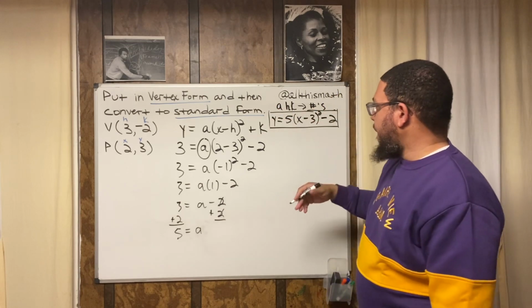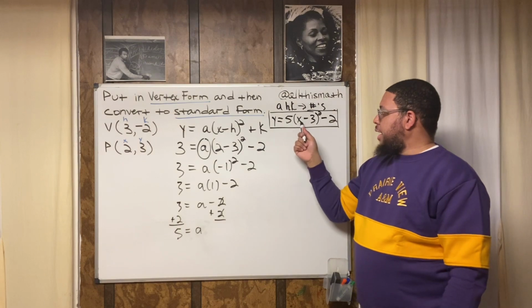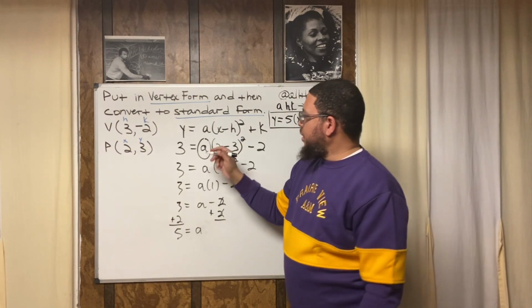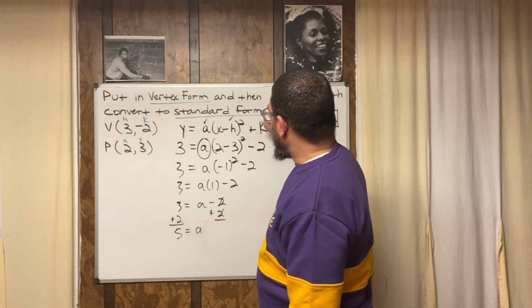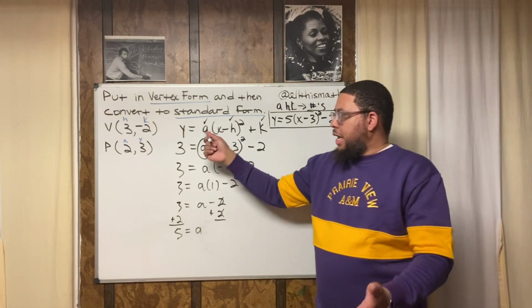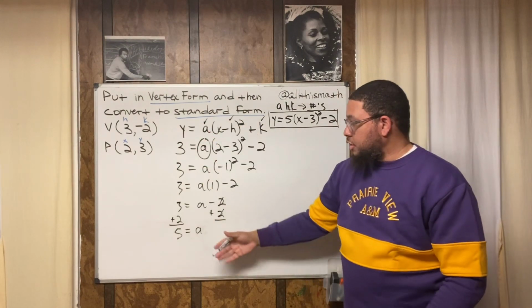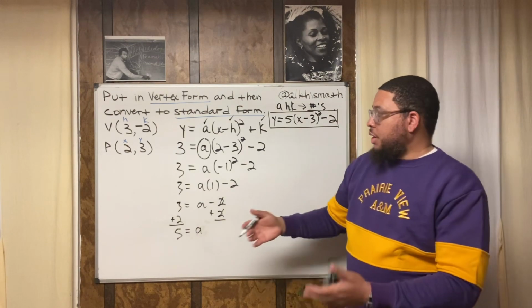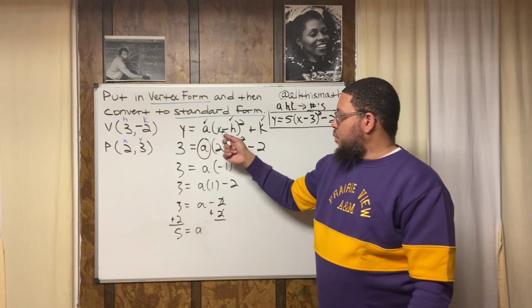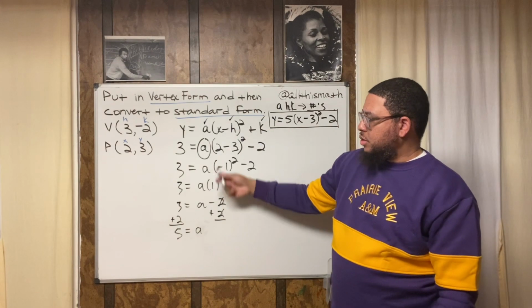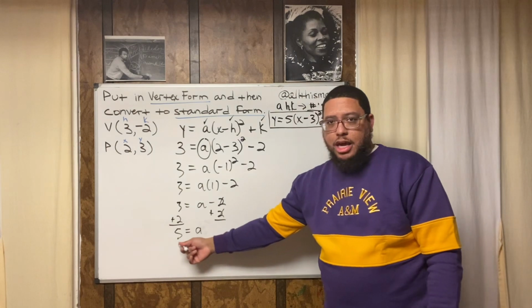And notice what I did. Let me recap. I keep the Y and I keep the X. I'm just basically rewriting this by replacing A, H, and K. But I couldn't do it up front because I didn't know what A was. So we had to do this work to figure out what A was. So we used what we got to get what we want. We already knew what Y was, X was, H was, and K was. We used that information to figure out what A is. And we used algebra and we figured out that A was 5.